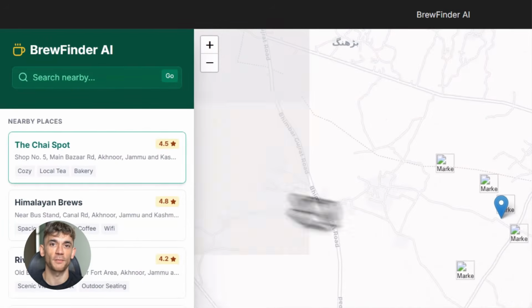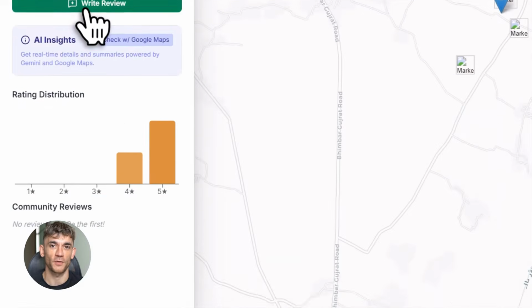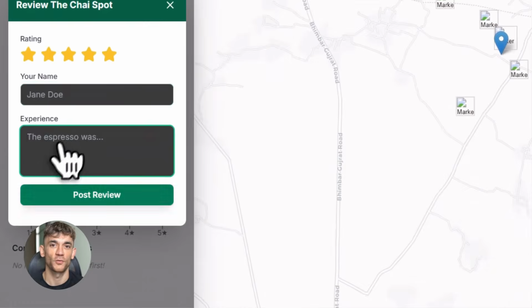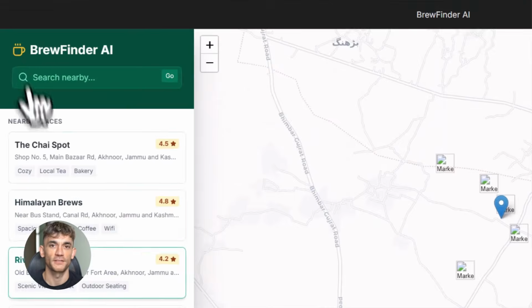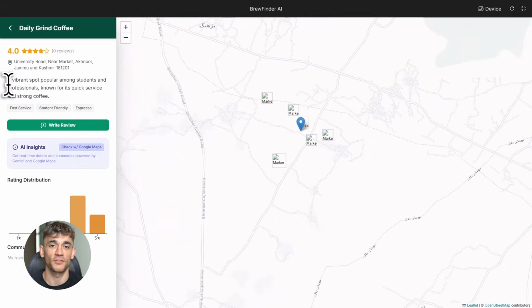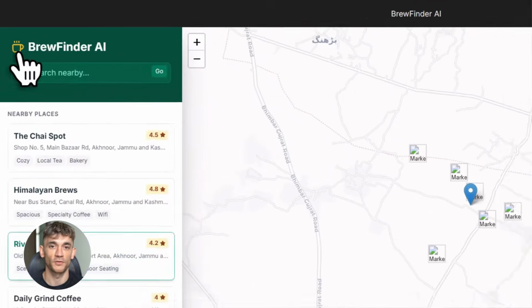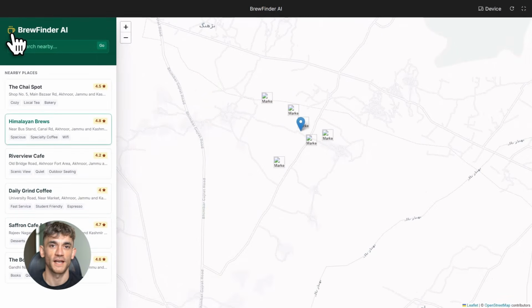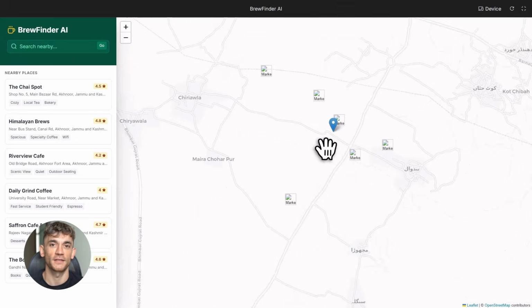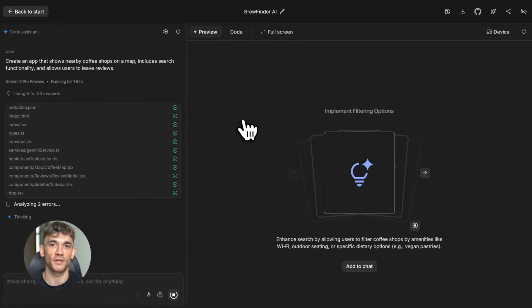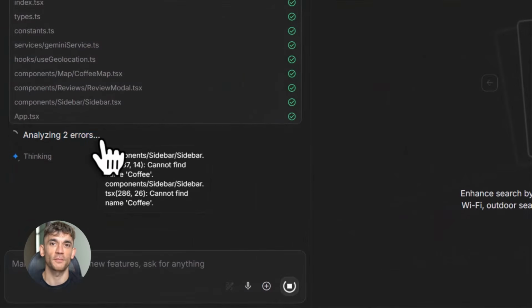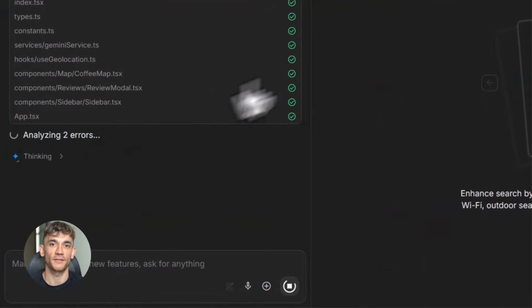You're not just building demos, you're building real tools, real apps, things that solve actual problems, and you're doing it in minutes, not months. Now, let's talk about how Gemini 3 handles errors. Because here's the thing, when you're building with traditional code, errors happen and fixing them takes time. But with vibe coding in Gemini 3, it auto fixes errors. If something doesn't work, you just tell it and it fixes itself.